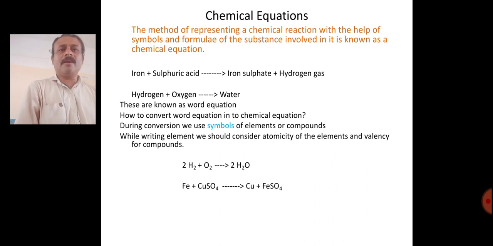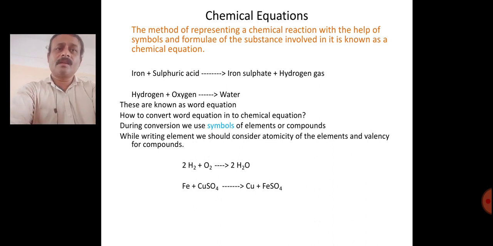See, I have written here iron plus sulfuric acid. Iron is a chemical substance involved in the chemical reaction, and along with that sulfuric acid is added. So both together are involved in the chemical reaction, hence they are called reactants. Hence they are called what? Reactants.